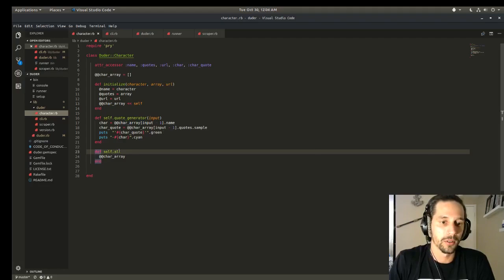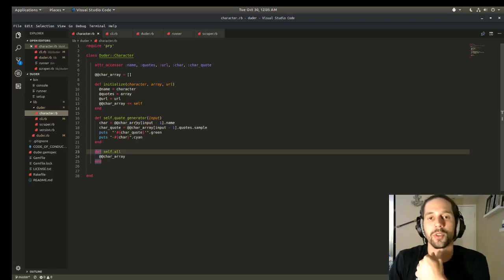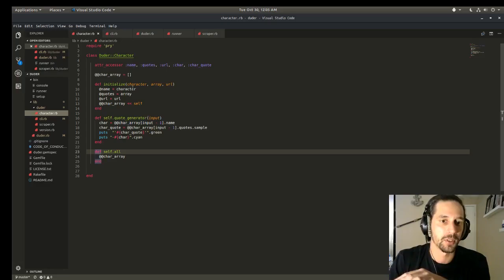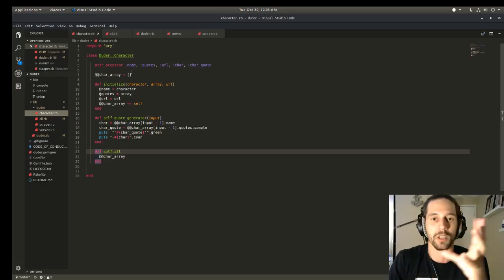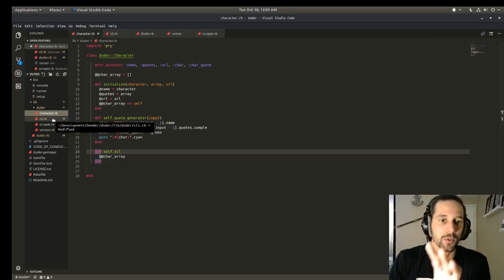I have an all method at the bottom, which just returns the entire array, which I use later in my CLI. And then I have a quote generator that, I guess we can go back into this. It'll make a little bit more sense once we go through the CLI, and you can see how it works within that. But that's basically how I'm creating these characters, storing them in my character array, and getting them ready to be used in my actual CLI menu.